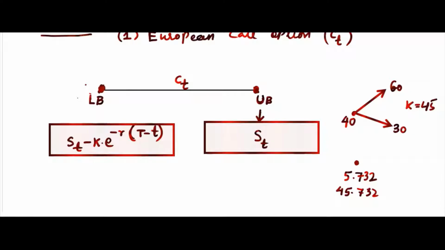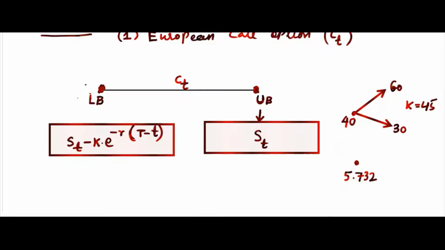You think that instead of buying a share now, if you buy a call option to purchase the share, that is better. That is why you are buying. However, if this is greater than the share price, you will never buy the call option. You will always buy the share, because the payoff is always greater than the share. Though this is a particular case, you can compare this way.